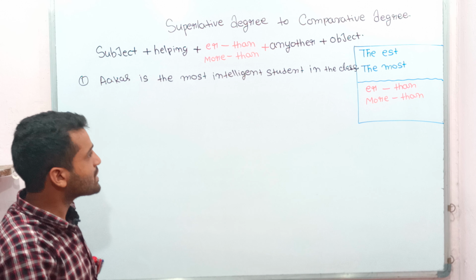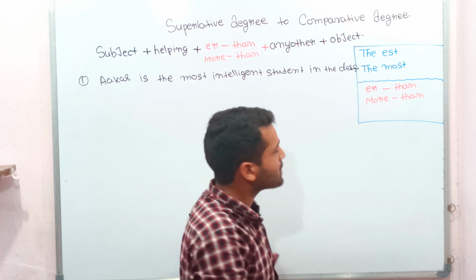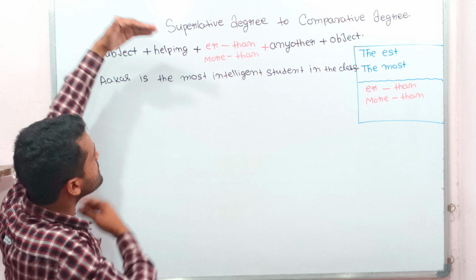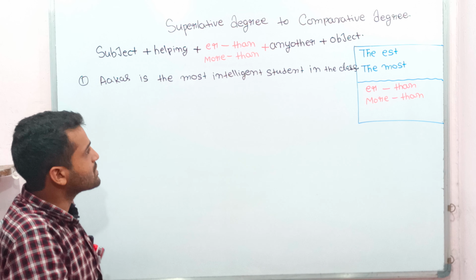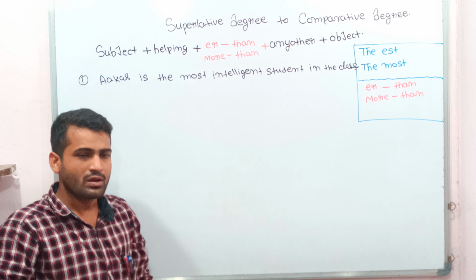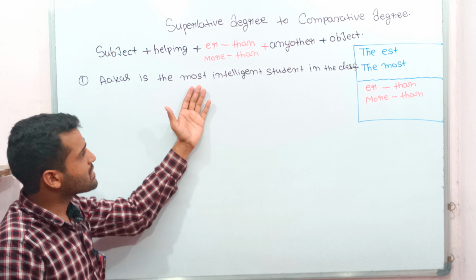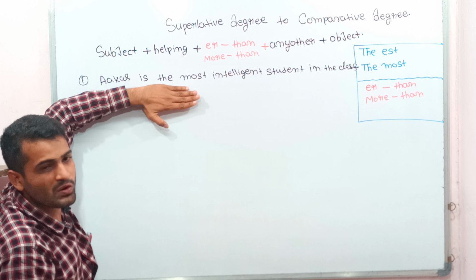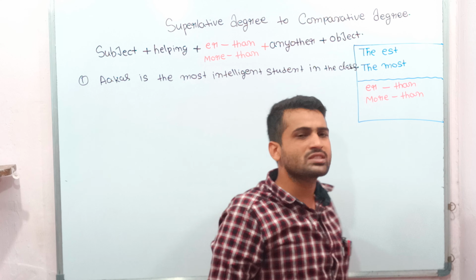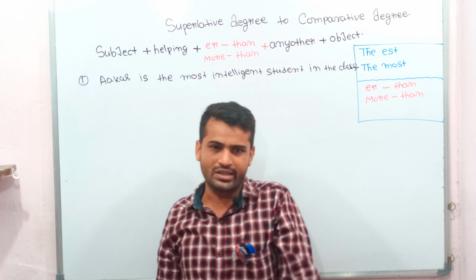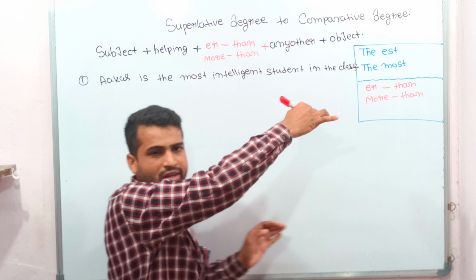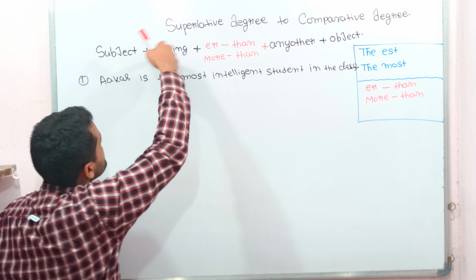Akash is the most intelligent student in the class. First of all, we are going to see the sentence. The sentence is written in superlative degree, because in the sentence the word "most" is present, and "most" is the symbolic form of superlative degree. We are going to change superlative to comparative degree, and the comparative degree's formula is written here.